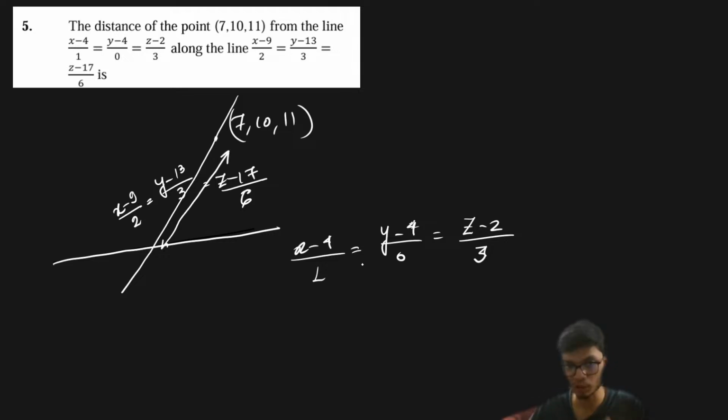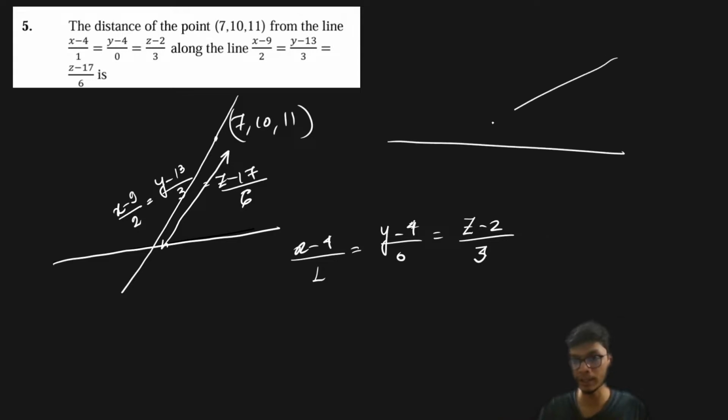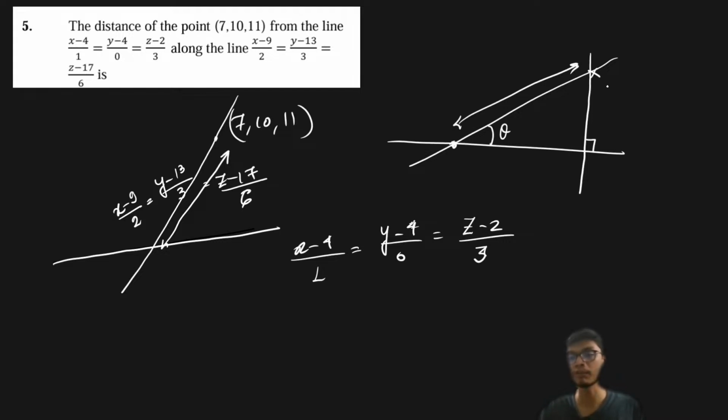There are multiple ways to solve for it. Either you can find the point of intersection of this line with that line and then find the distance between these two points, or you can find the perpendicular distance d of this point on this line, then find this angle, and in that way find this distance. So this distance L is going to be equal to d upon sine theta. In that way also you can solve this question.